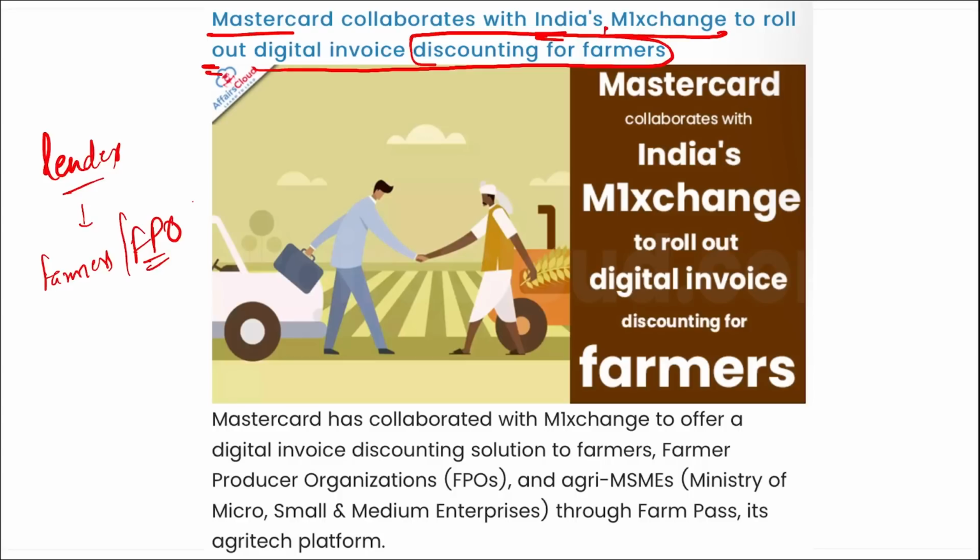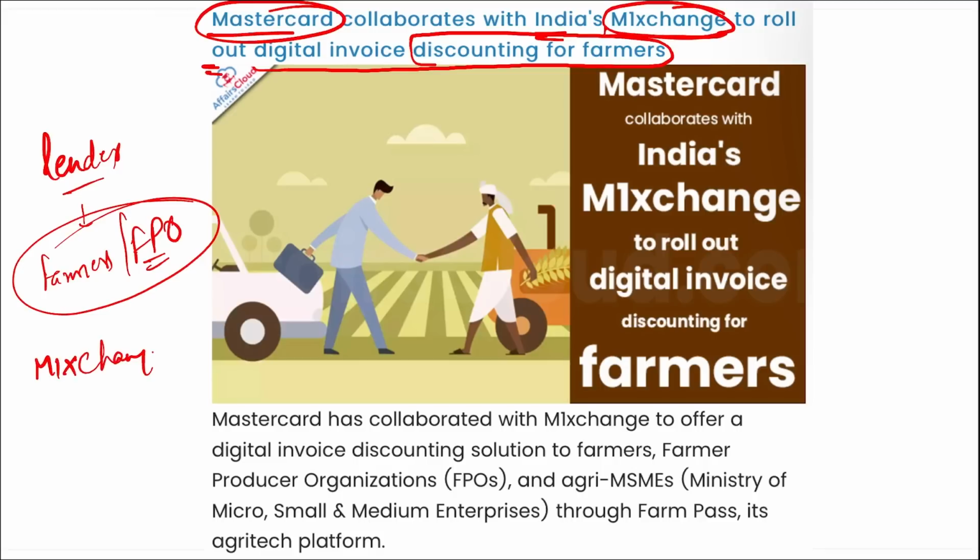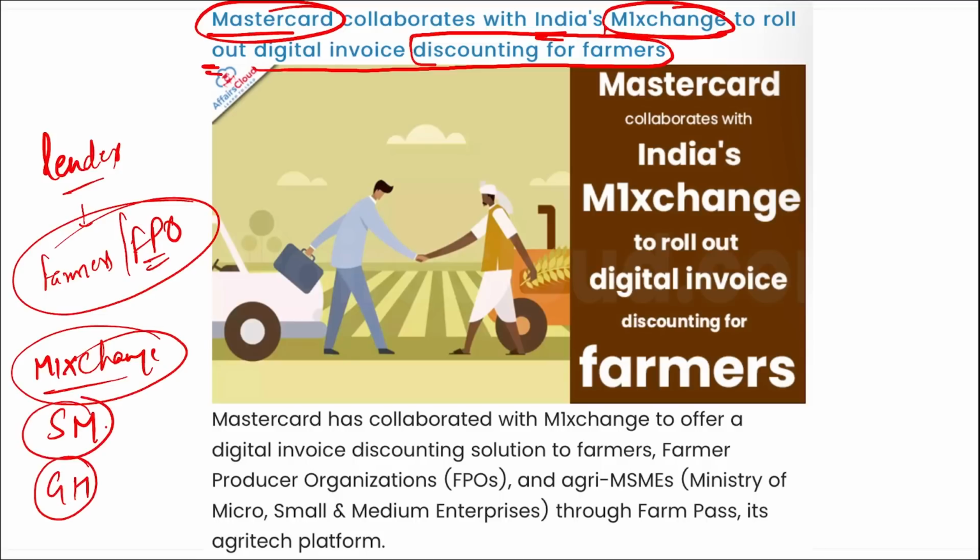Also, they will be able to provide easy access to working capital to these farmers and FPOs. Correct? So coming back, MasterCard has tied up with India's M1 exchange to roll out digital invoice discounting for farmers as well as FPOs. If we talk about M1 exchange, can you tell me who is the CEO here? Sandeep Mohindru. Headquarters is in Gurugram, Haryana.